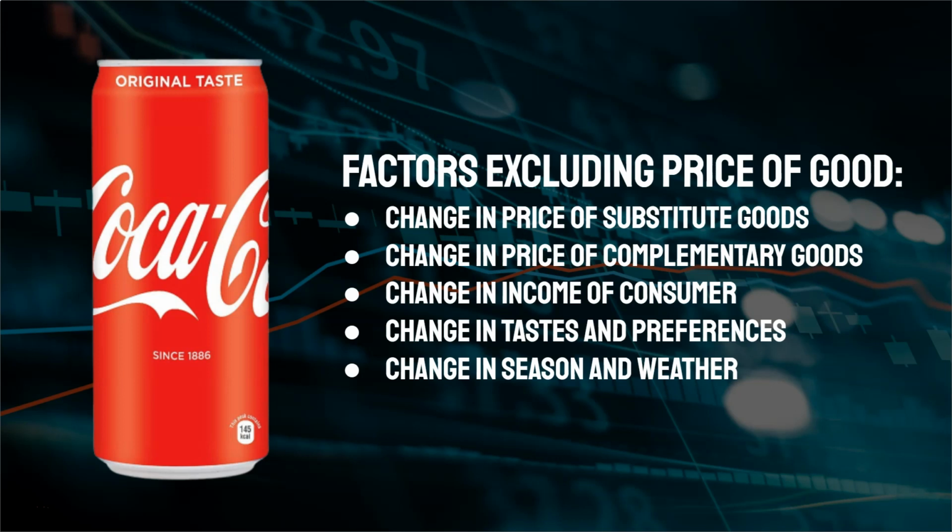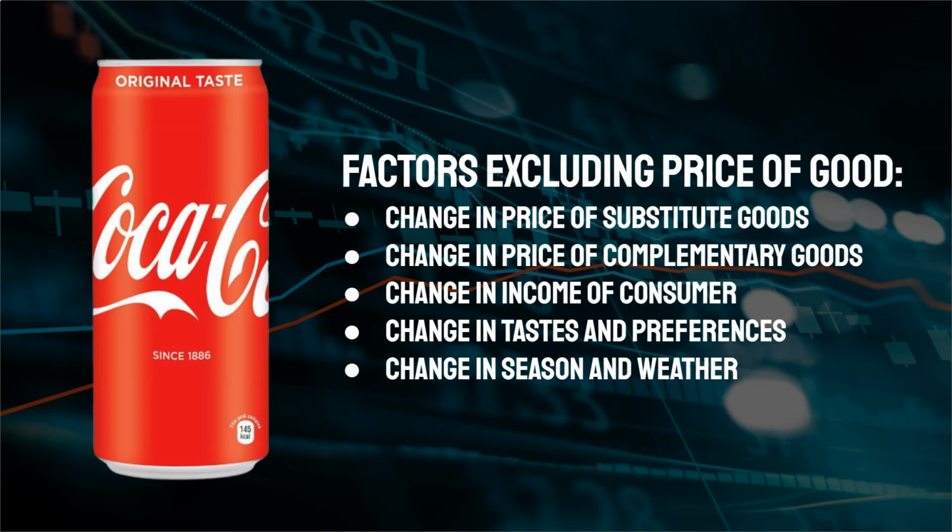Next is change in income of consumer. We already discussed that price and demand are inversely related. So if the price increases, the demand decreases, and if the price decreases, demand increases. Suppose the consumer has a higher income, means that he has a higher spending power as well. He has the ability to purchase a higher quantity, and we assume, based on monotonic preferences assumption of consumer's equilibrium, we automatically assume that the consumer always seeks a higher quantity of goods, and he's more satisfied with higher quantity.